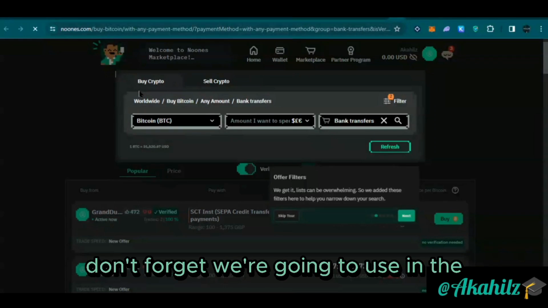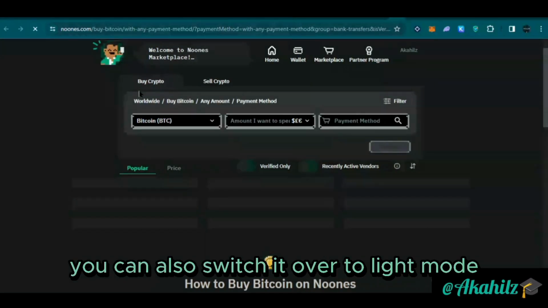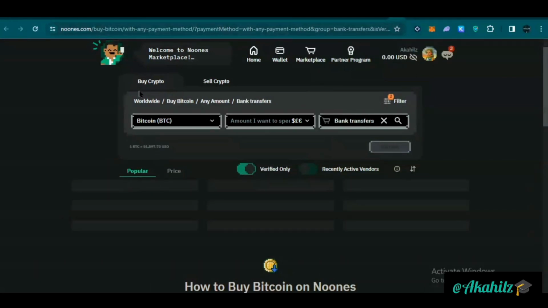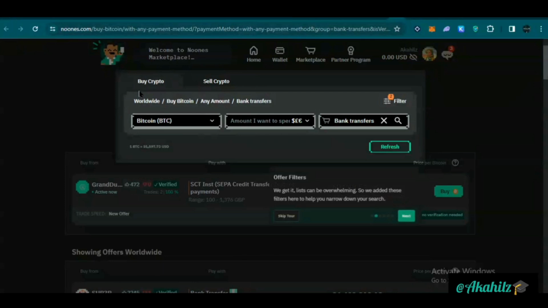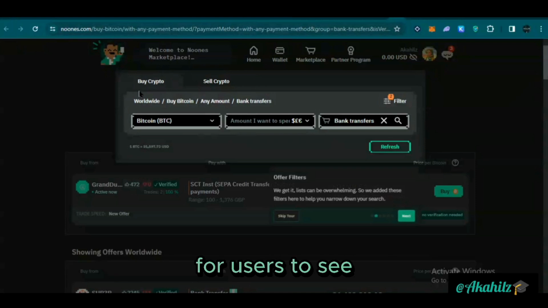Don't forget we're currently using the dark mode. You can also switch it over to light mode. Now if you need to learn about how to buy Bitcoin, you can also follow the prompt here. It talks about offer filters. You can see there's a tour. They usually give these tour notifications or prompts for users to see.